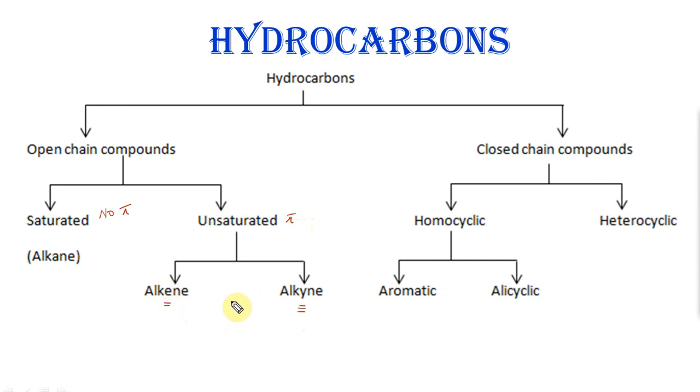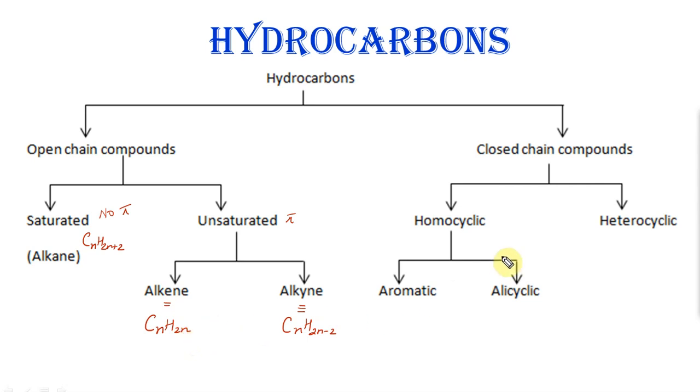Okay, and the general formula for an alkane would be CnH2n plus 2. For an alkene with one double bond, you would have CnH2n, and for an alkyne with one triple bond, you will have CnH2n minus 2. Alright. Okay, if you have more than one double bond, obviously for each double bond that you get, you subtract